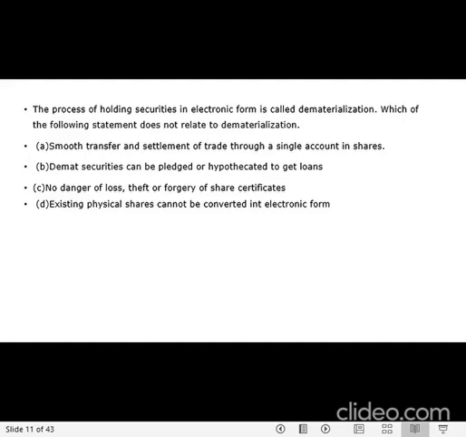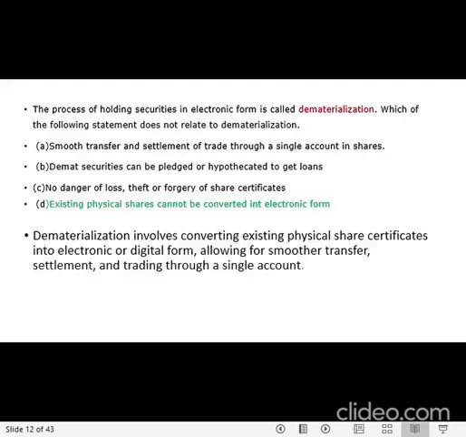Electronic form itself is a new innovation. It is due to the update of the technology. So when you see dematerialization, yes, if you do it online, you can do smooth transfer. There is no danger of loss, or it can easily be washed out. But the only thing that you cannot do in dematerialization is, if the shares have a physical existence, you cannot convert them into electronic form. Whereas if you buy new shares which are already dematerialized, it doesn't create any issue.